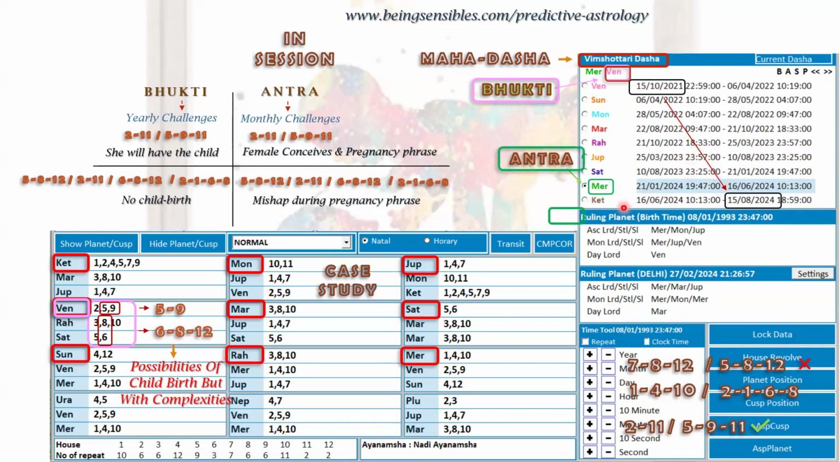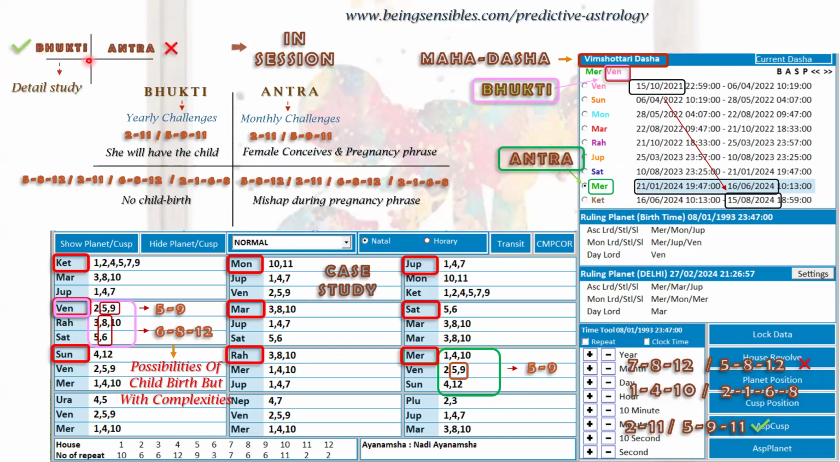But Antara tells the confirmation of when she conceives. In this case, at the moment, Mercury is going on, which is saying 5-9, and it has already started. So with Vimshottari, on a Bhukti and Antara basis, you get an idea of which year she has the baby and which month she conceives. In this session, you get an idea on the basis of which Bhukti combination and which Antara combination, when she will have the baby or when she will not.